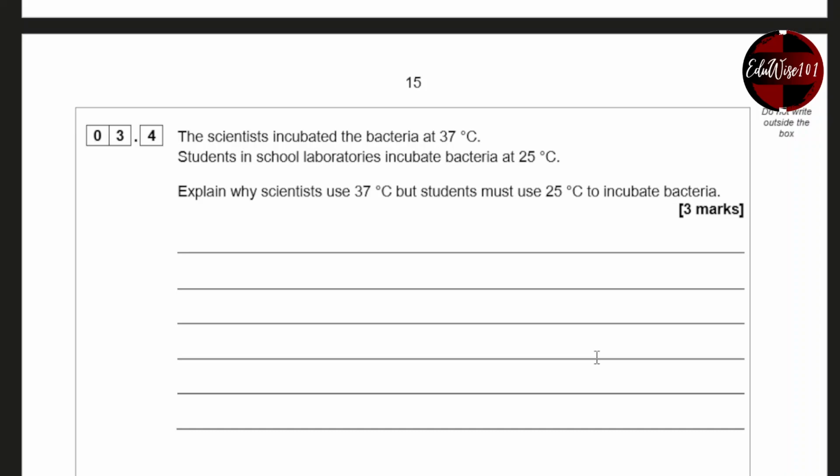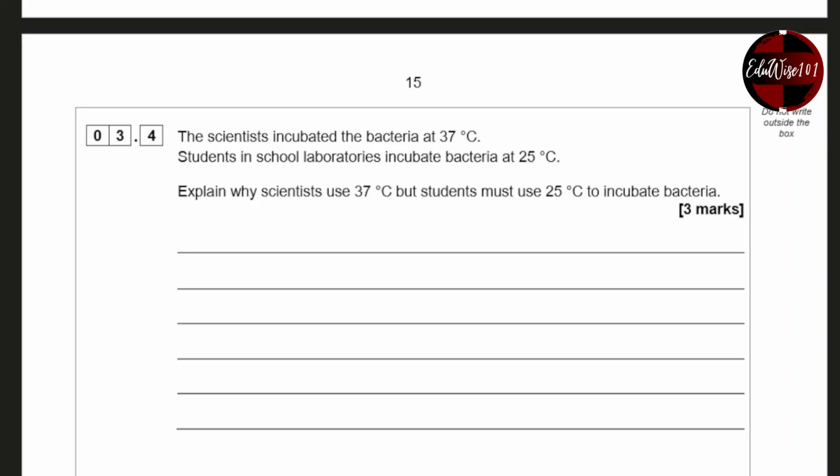The scientists incubated the bacteria at 37 degrees Celsius. Students in school laboratories incubated bacteria at 25 degrees. Explain why scientists use 37 degrees Celsius, but students must use 25 degrees to incubate bacteria. Now, 37 degrees is the human body temperature. So you don't want to encourage any bacterial growth that is very similar to the human body temperature, especially in the school lab. If it is in a proper scientific lab, then you could actually grow bacteria.